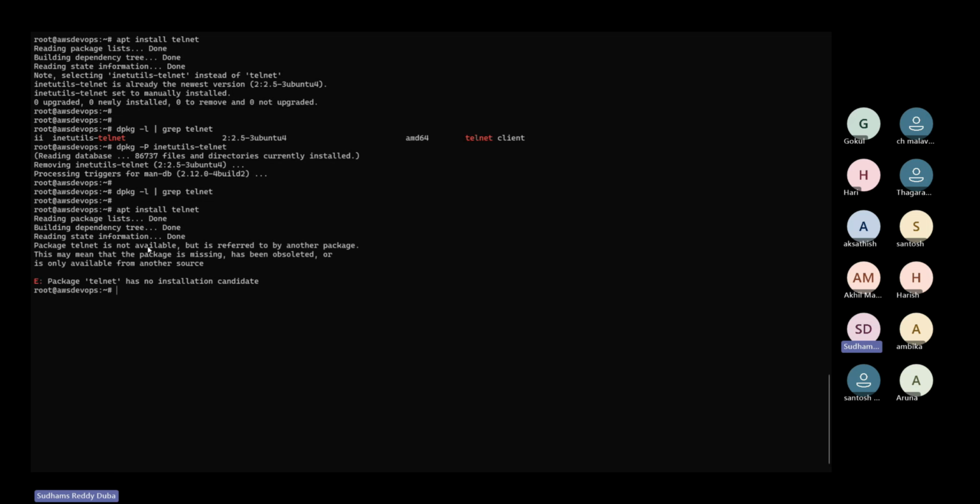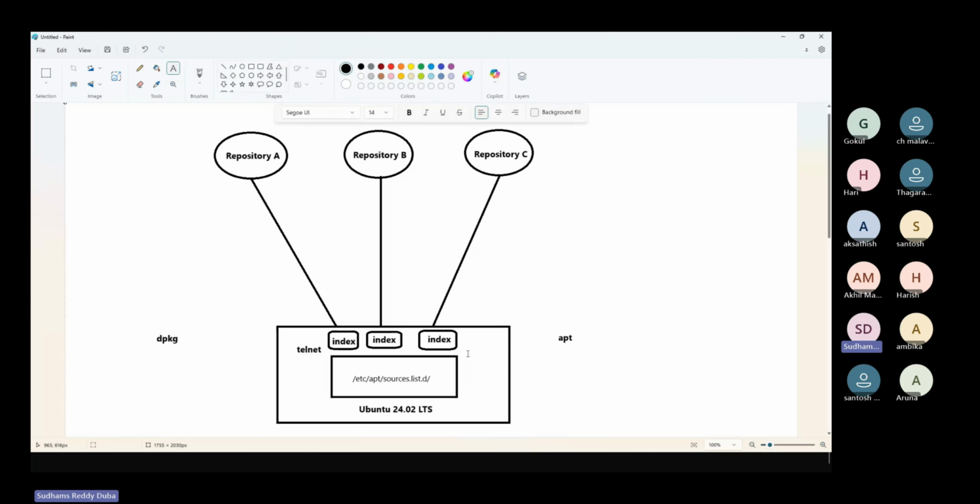What it is trying to say, first of all, it is trying to search for that and it is saying package telnet was not available. But this package is available in the repository. I know that. But why is it showing this message? You can see package telnet has no installation candidate. When you see this kind of error, don't imagine that the package is not available in the repository. When you run that command, it is saying package not available, so we will assume that the package is not available in the repository my system is trying to communicate with. But technically, that is not the case.